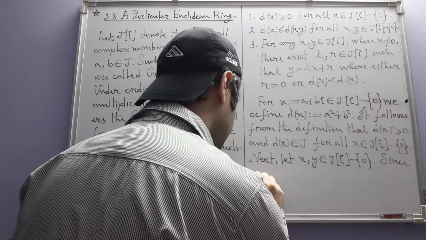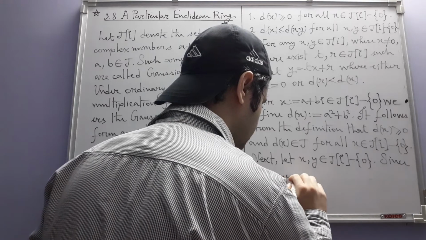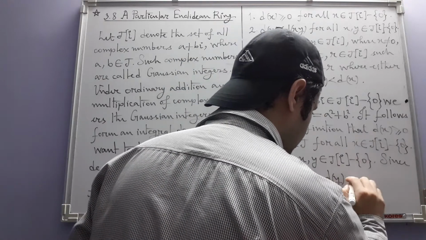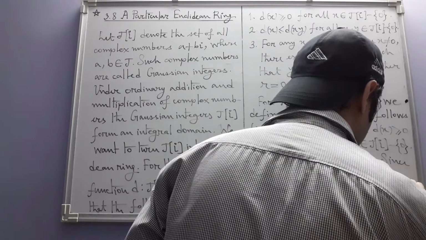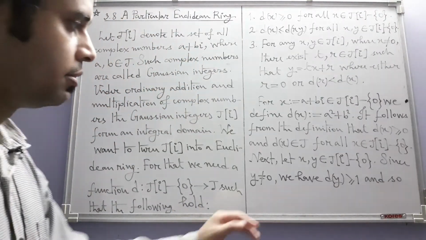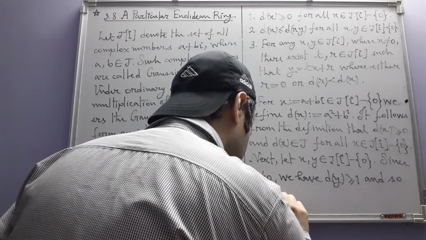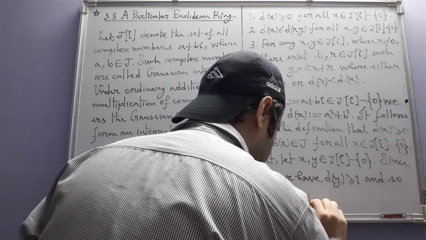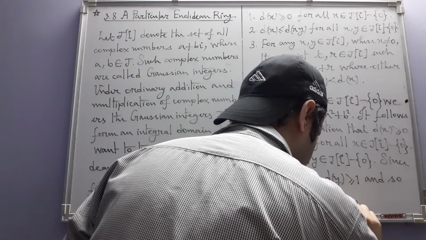Since y is non-zero, we have d(y) greater than or equal to 1, and so if we multiply on both sides by d(x), we will have d(x) less than or equal to d(x) times d(y), which is equal to d(xy).